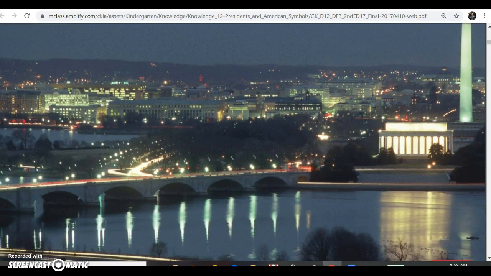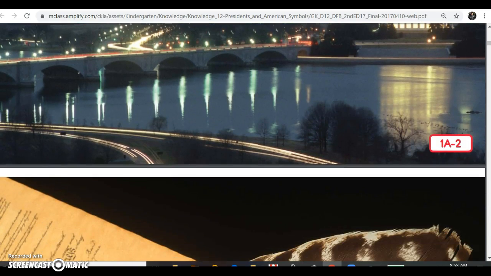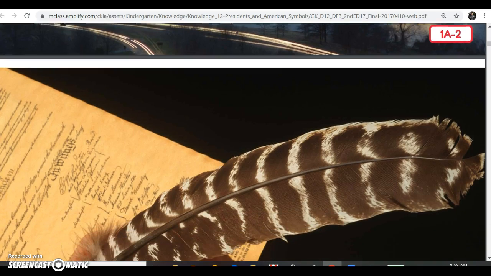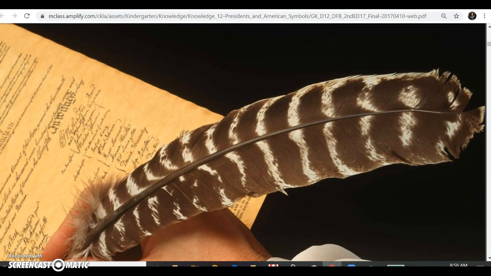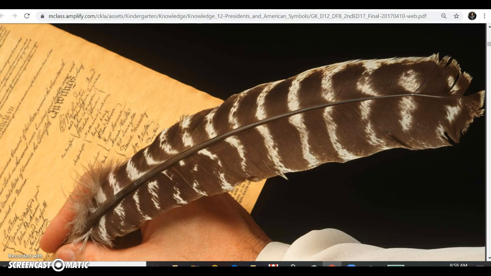Men from each of the original colonies helped write the Constitution, a plan for how the new country should be run. We call these men the Founding Fathers. The Founding Fathers decided they wanted the country to be run by a president instead of a king. Once a person is king or queen, he or she remains in that position for the rest of his or her life. He or she is not elected by the people and might not represent the interest of the people.